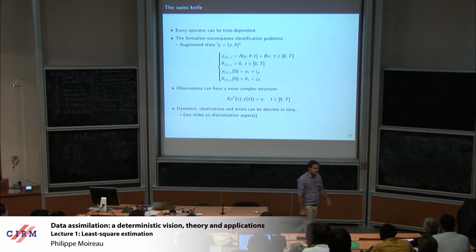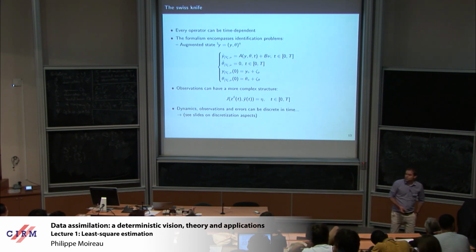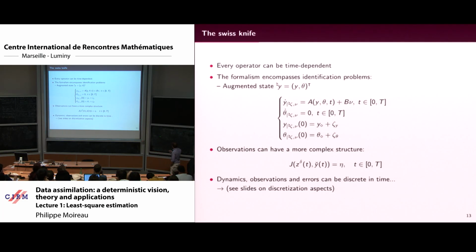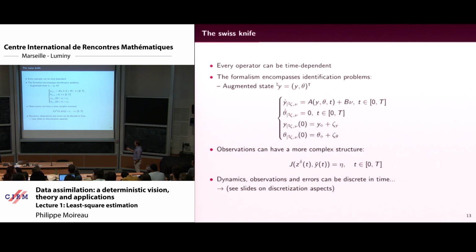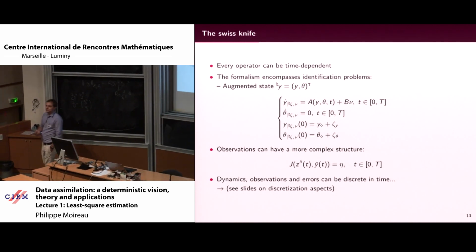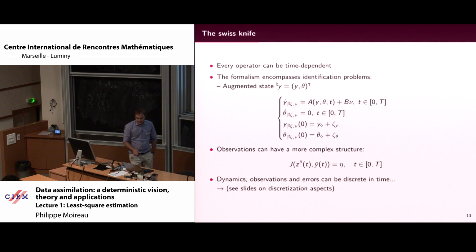So sometimes you have to rethink everything because you cannot really compare things like that. So we will say that in the observation space, there is a way of comparing data and y, which is called J. Okay, so J for now plays the role of that, and we will see tomorrow situations where actually there is no minus here. And then I wrote everything as a continuous time problem, but actually everything can be discrete time, and we will see how it works.